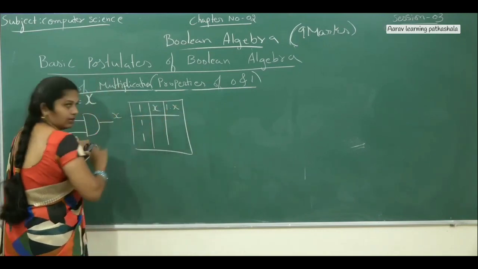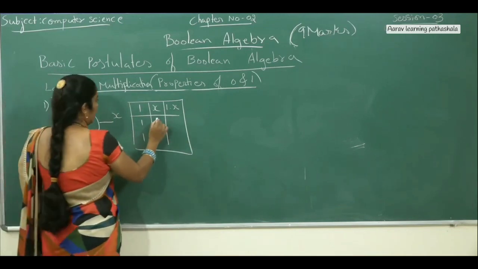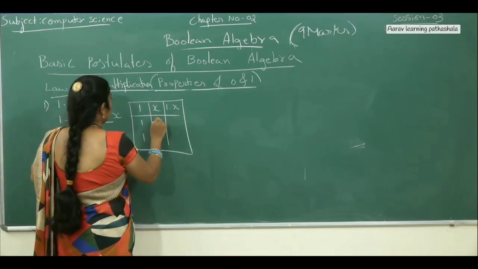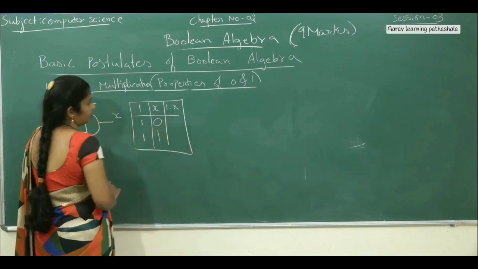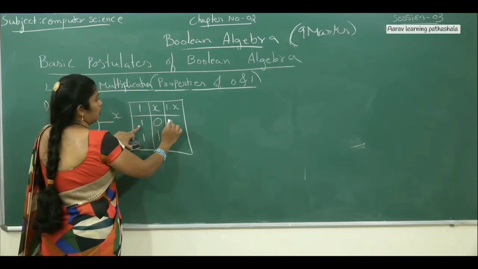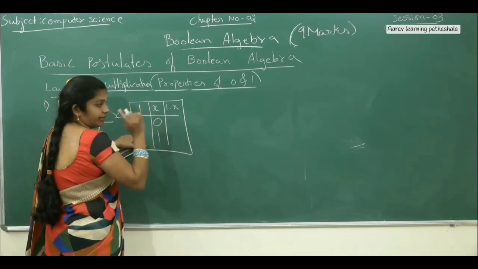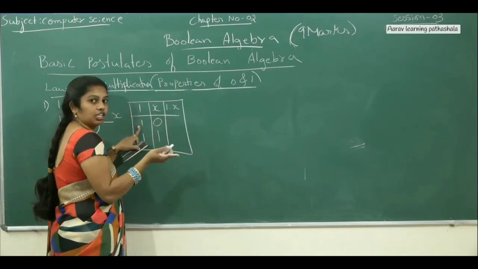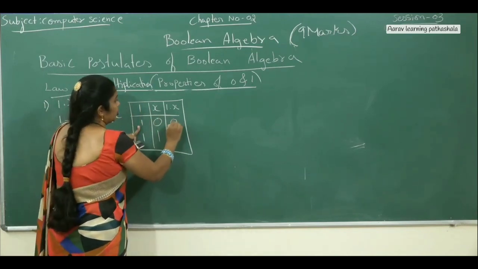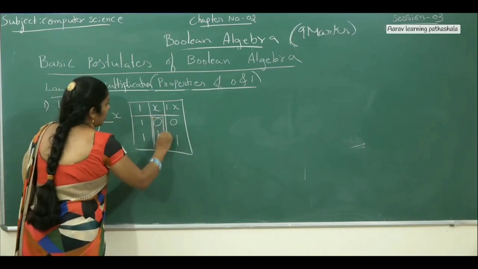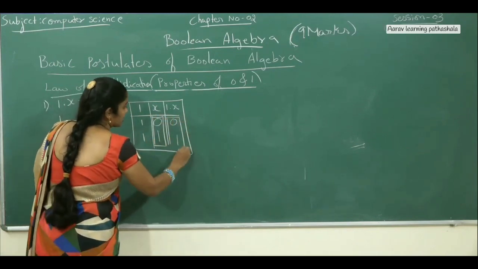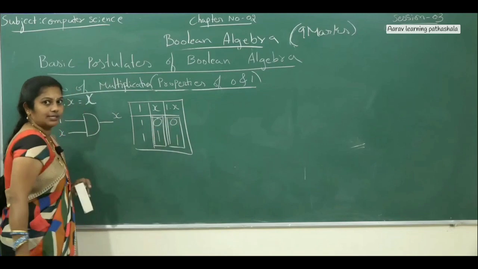We have 1, which means 1 is the input. For x, only one variable. Then here you have to write 0 and then 1. 1 into 0 is the dot operator, which means only if all the inputs are true does the output become true. Here 0, 1 is nothing but the x value equals 1 into x. See, these two columns are the same.